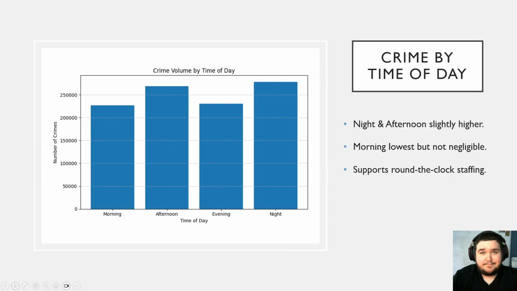So moving on, we have our crime by time of day, which really surprised me. This bar chart groups those incidents by time of day. Night and afternoon, you can see a slight uptick, but the takeaway is that crime is a 24-hour phenomenon, or however you say that word, excuse me. Morning, while it's the lowest, is only about 10% below evening. So any staffing plan the LAPD comes up with should consider around-the-clock readiness.